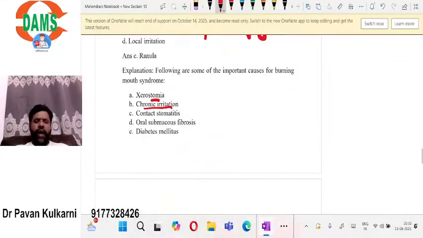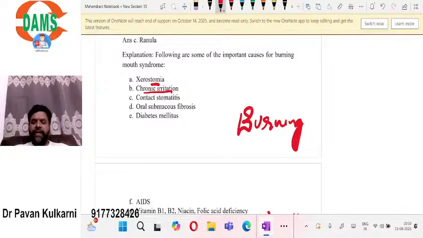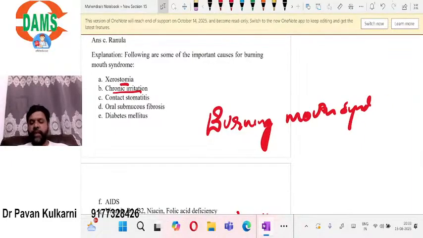Okay. Other than this, there is one more important syndrome that we should remember, that is called burning mouth syndrome. What exactly is this syndrome? Try to concentrate on this. This is a very important concept. Burning mouth syndrome.